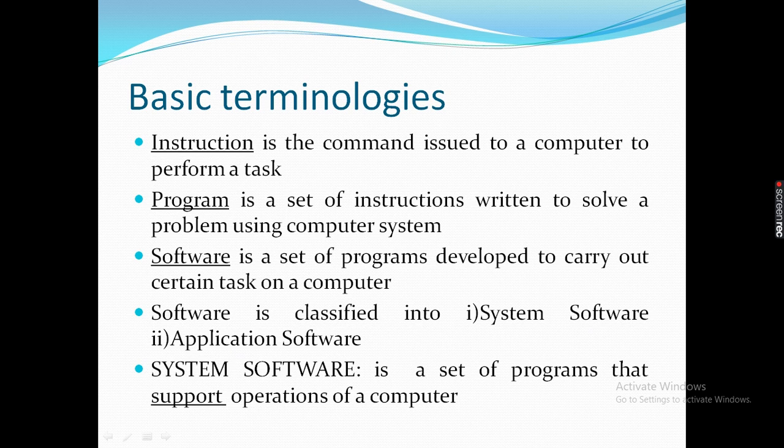What is system software? System software is a set of programs that support the operation of a computer.